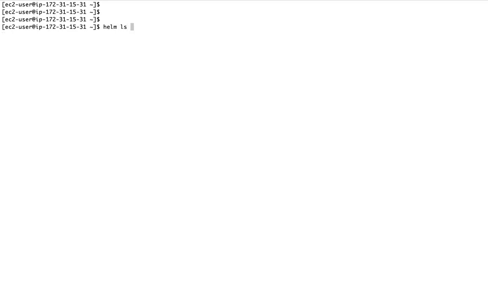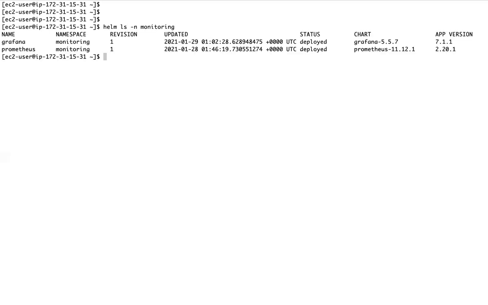If you see, now Grafana is also running, the Prometheus stack is also running. Now the Grafana related Kubernetes objects got created.